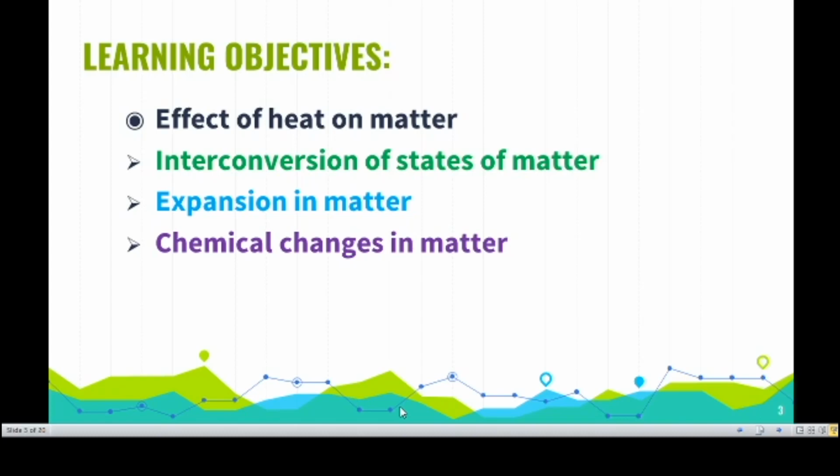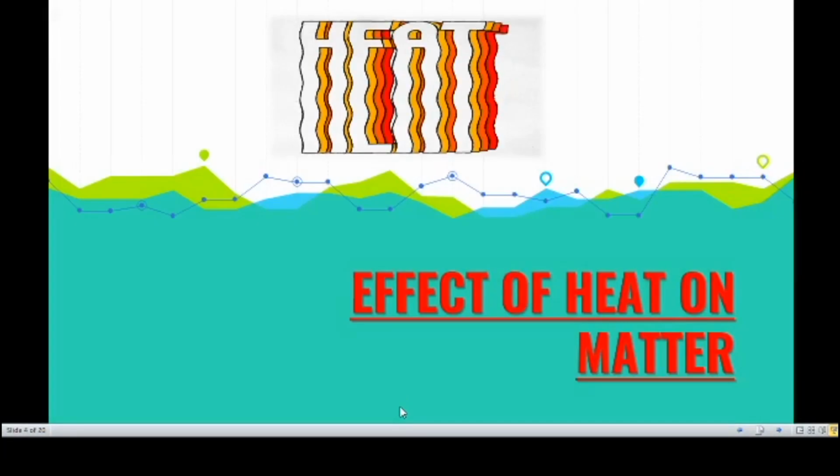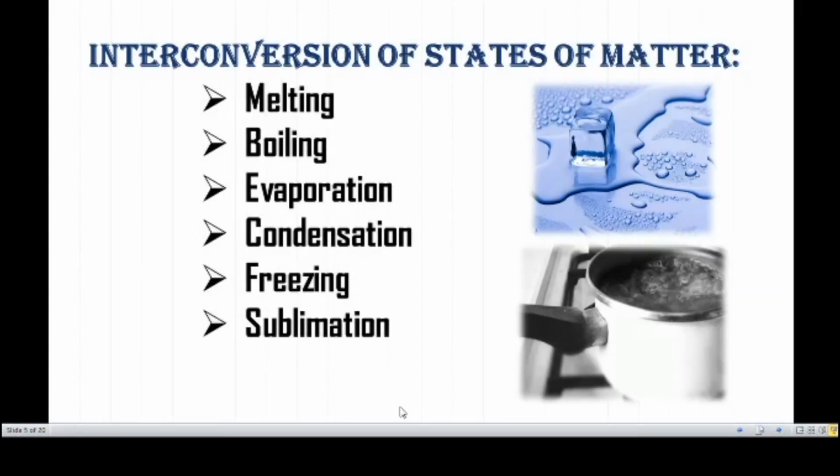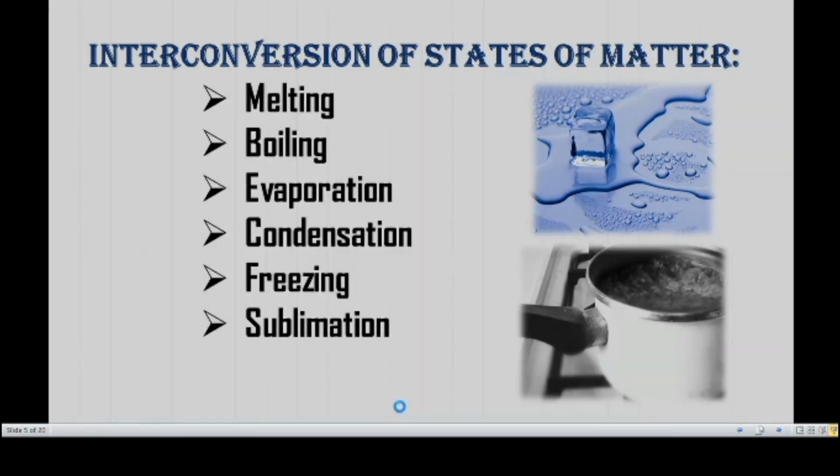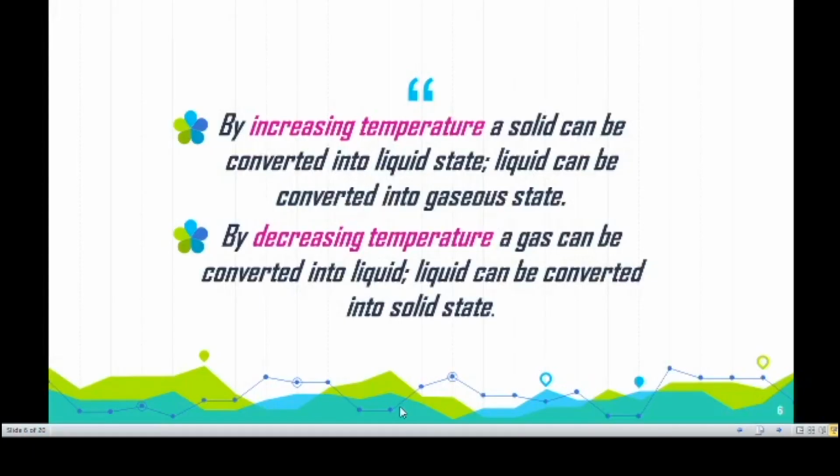Now in this video we are going to discuss the first one, interconversion of states of matter. There are 6 processes in this interconversion. They are melting, boiling, evaporation, condensation, freezing and sublimation. How does this interconversion happen in matter? This is by increasing or decreasing the temperature.